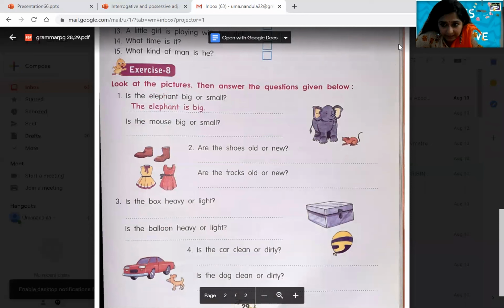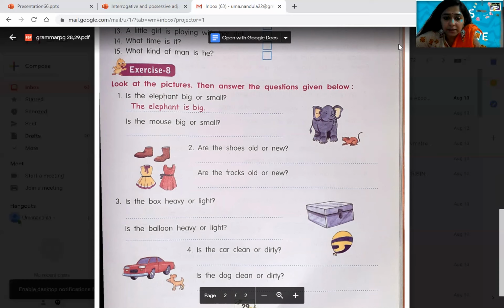Okay, now coming to exercise 8. Look at the pictures, then answer the questions given below. Is the elephant big or small? The elephant is big. By seeing the picture, you have to say. This exercise is meant to know the difference of the adjectives. Like you are describing a noun, elephant is a noun, and you are describing it. It is very big, so the elephant is big. Is the mouse big or small? The mouse is small. You have to write, the mouse is small.